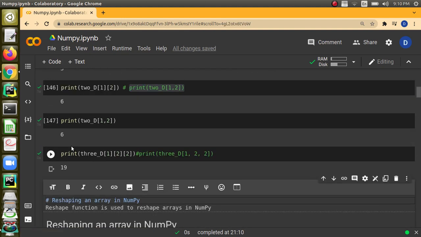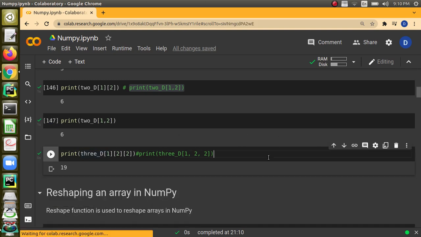And for 3D also, you can give each dimension index separately in a pair of square brackets, or you can put everything together in a single square bracket and separate them by commas. That will also be accepted, right?